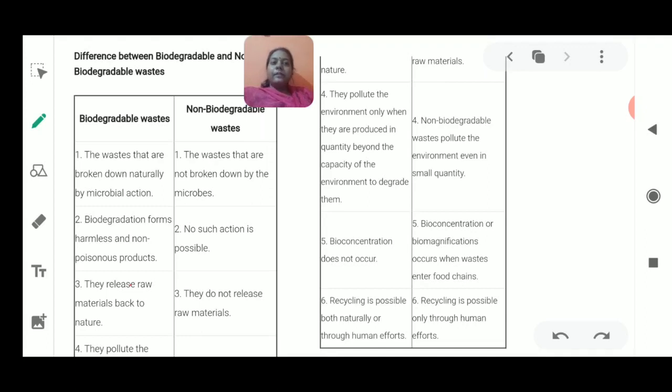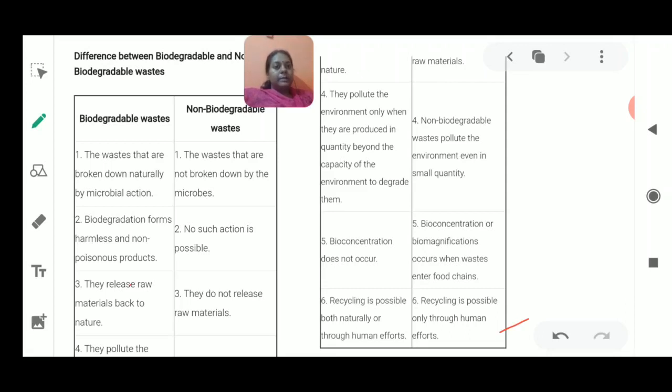And if we talk about non-biodegradable waste, this could include all the recyclable products like plastics, metals, iron scrappings, glass bottles, metallic bottles or metallic pieces. So it could be any waste produced by human efforts. Now this recycling is also done with the help of human efforts.